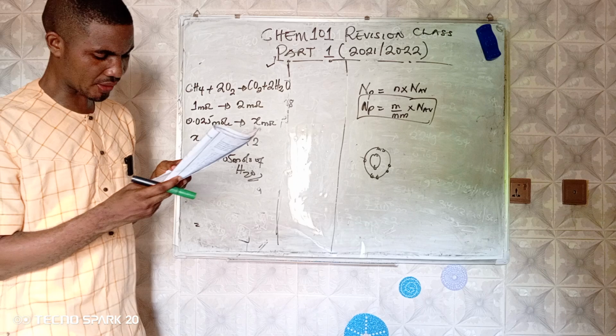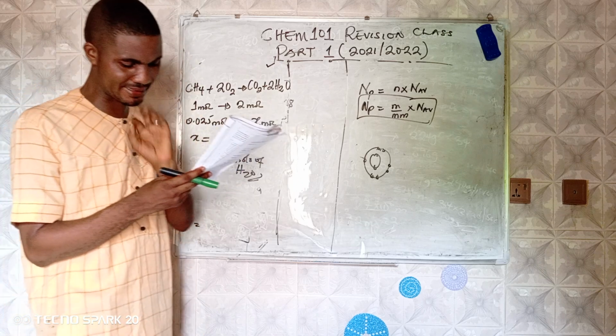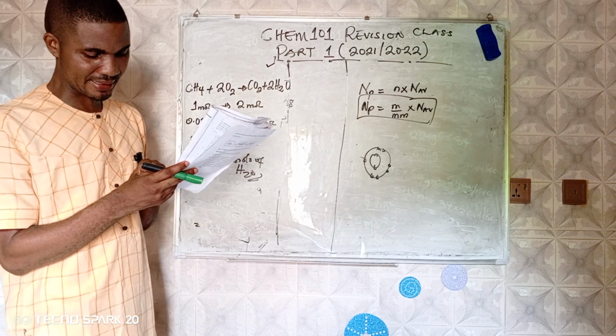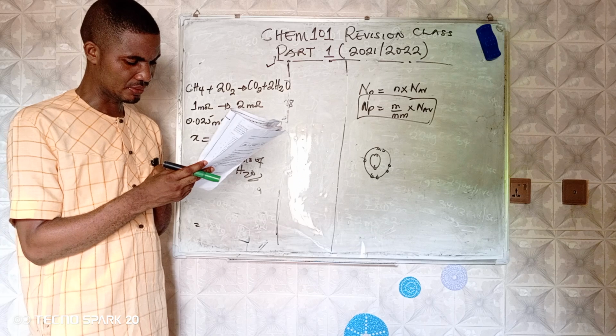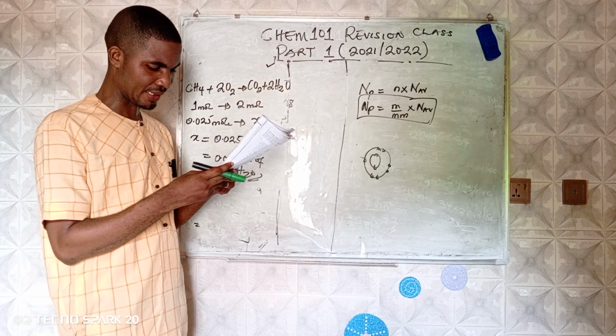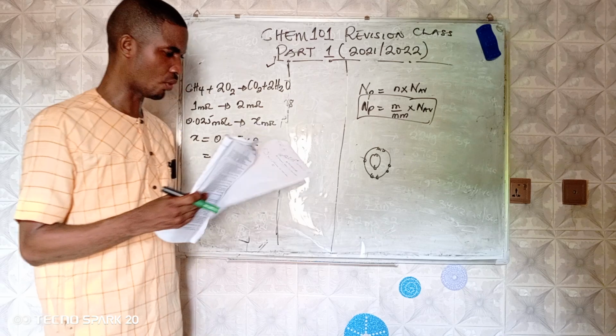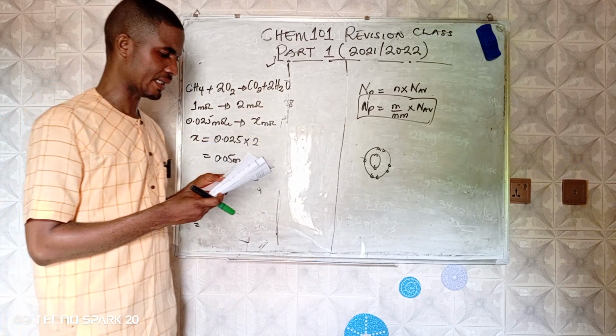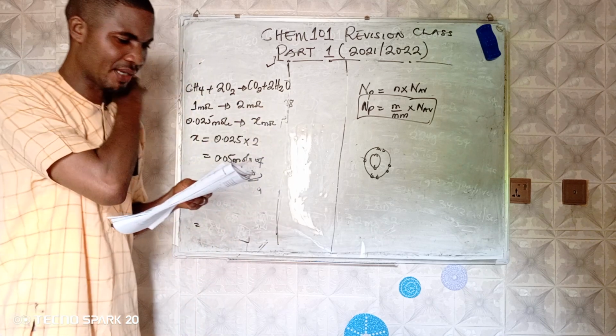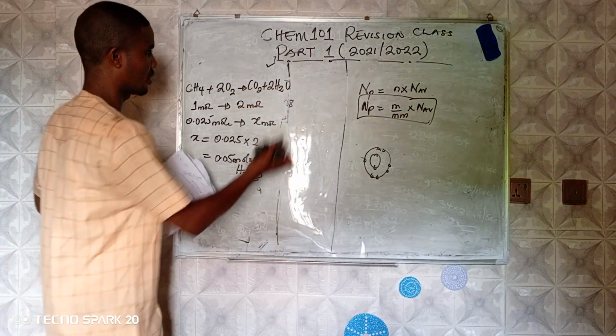49. The electronic configuration of an element is given as this. It can be deduced that X belongs to group 6? No. Let's see something about that, the unpaired electrons.